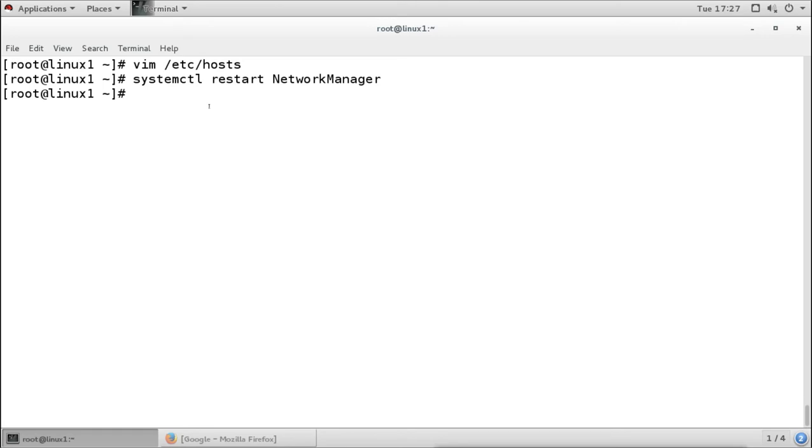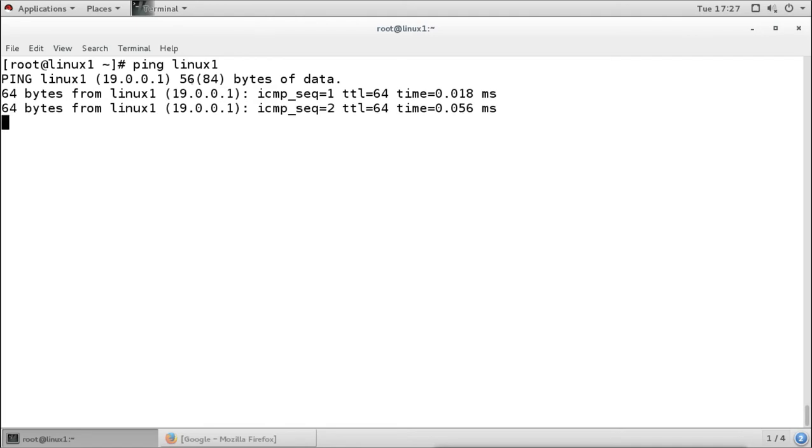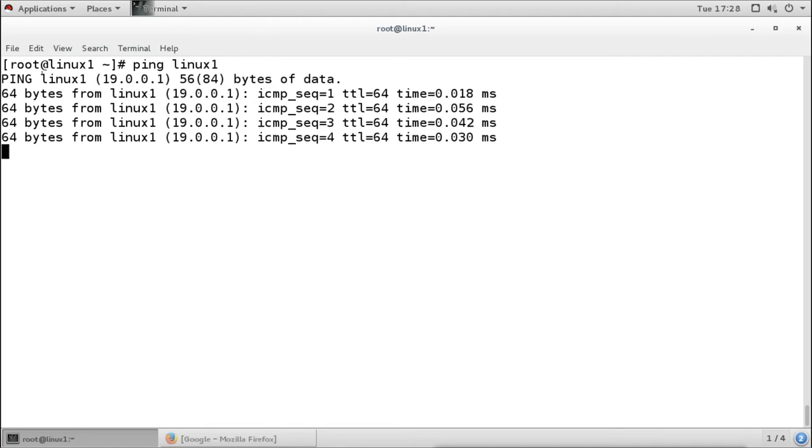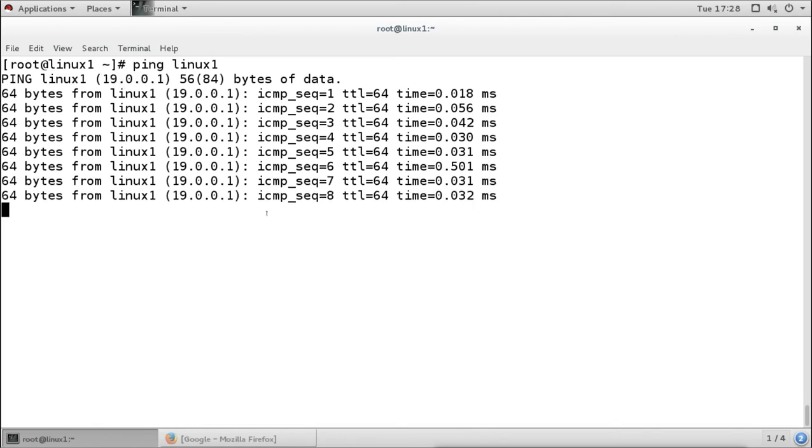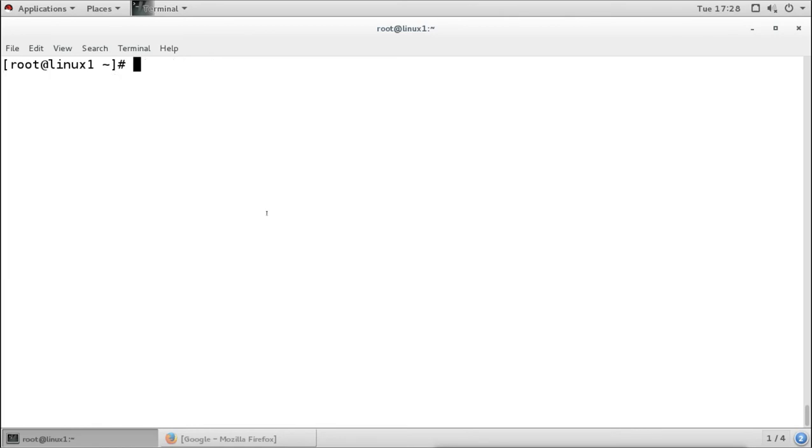This is to update the settings. Now I will not use dig, because dig is to resolve the DNS name. So I will try to use the ping command to ping with the name. Now it is resolving the name by using the host file. It knows that this name means this IP address. Now we need only that, so that we can start the services.